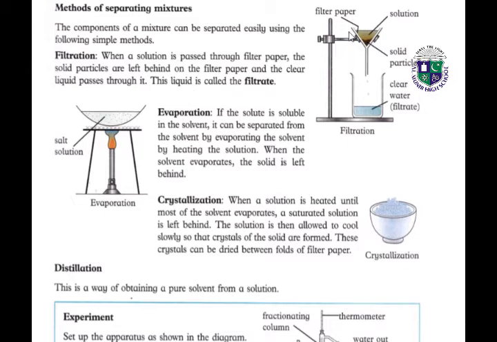Here we have the filter paper, here we have the solution, then solid particles settled here, and clear water will be in the beaker. Next, evaporation. If the solute is soluble in the solvent, it can be separated from the solvent by evaporating the solvent by heating the solution. When the solvent evaporates, the solid is left behind. So this process is called the evaporation process. By heating, the liquid evaporates and the salt remains behind.